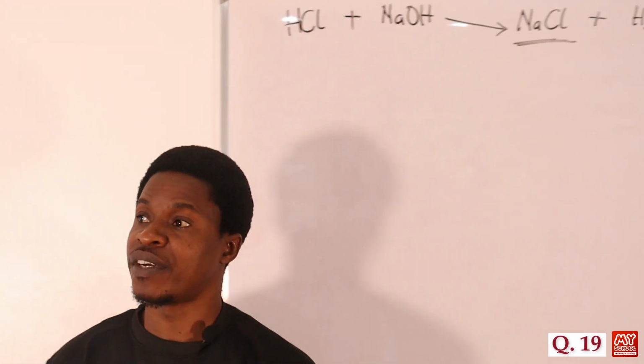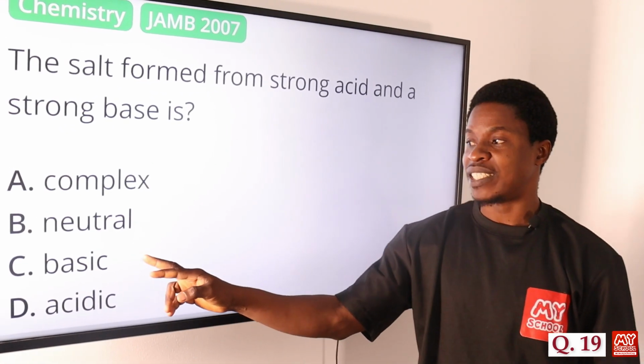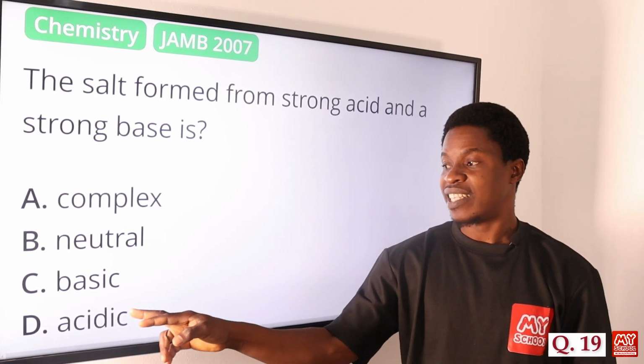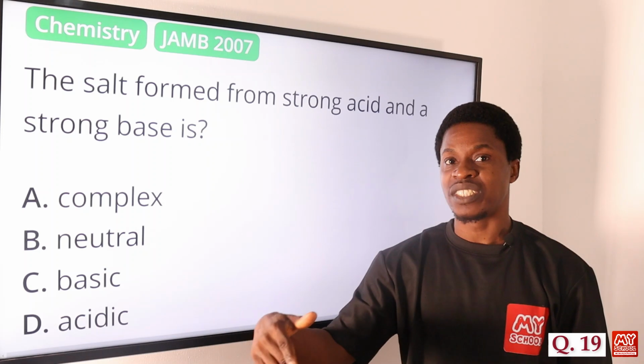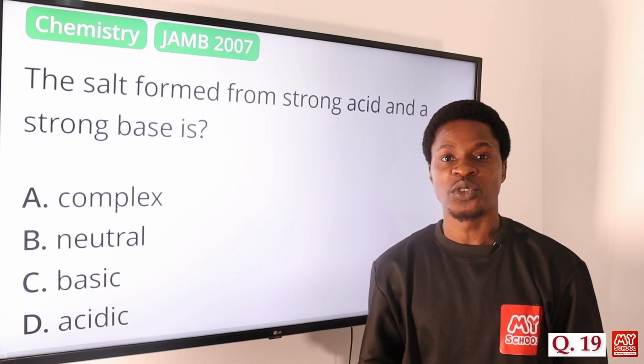So let's move on to the screen. Option A says complex salt. It is not. Option B says neutral salt. Yes. Option C says basic, it is not basic because we don't have OH attached to that NaCl, and it is not acidic because we don't have hydrogen ion remaining there. So the correct answer is option B, neutral.